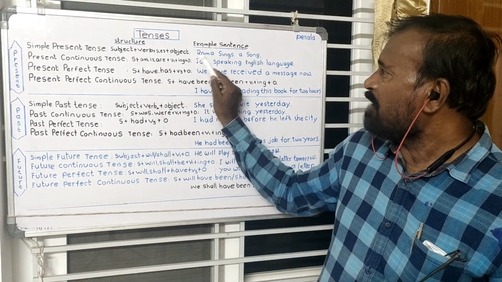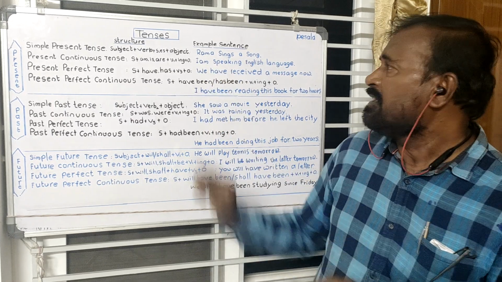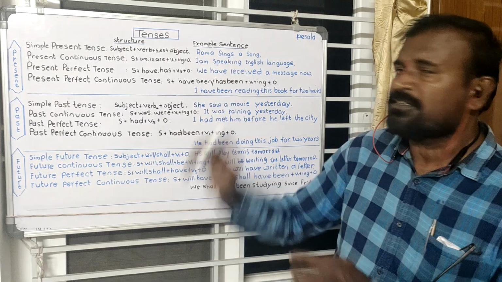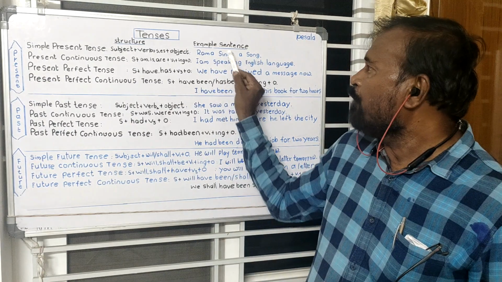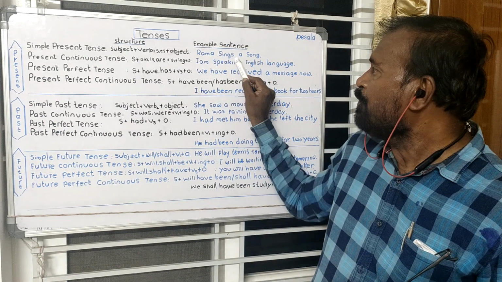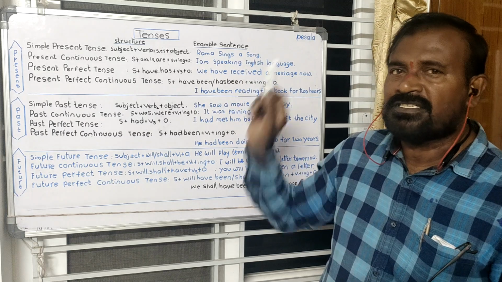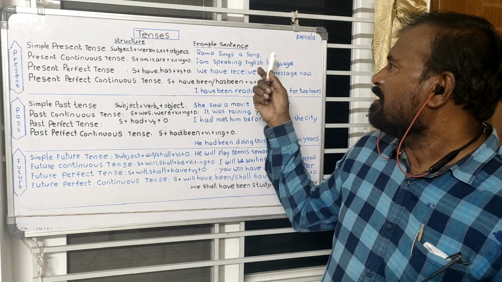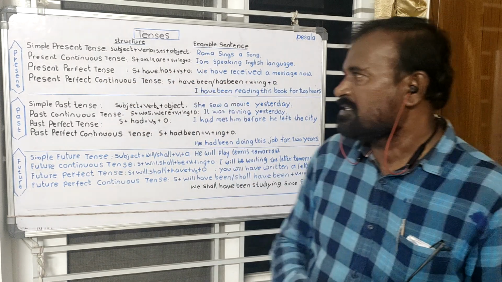If it is not a singular subject here, if we have a plural subject, that is we, I, you, they, then we do not add s to the verb. It is the simple present tense structure and examples.